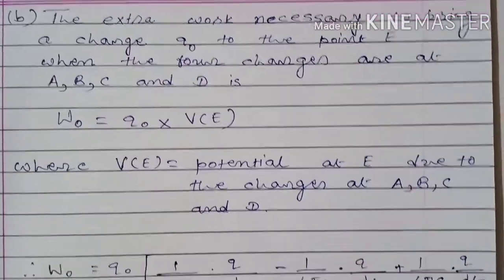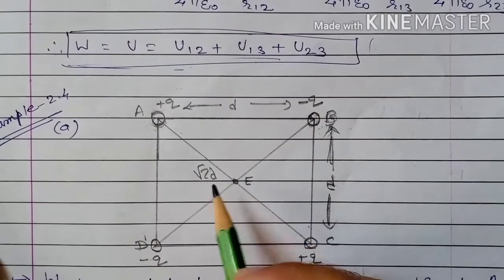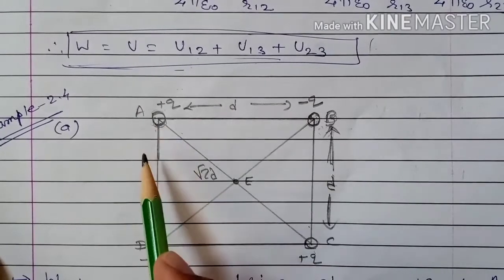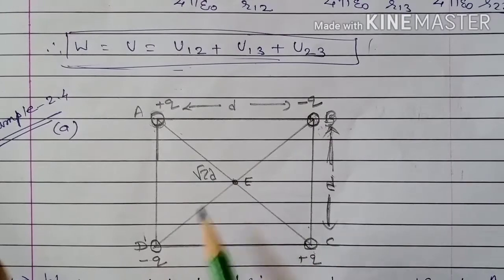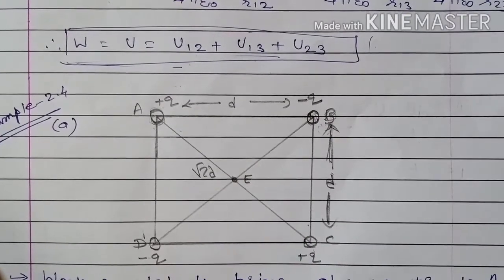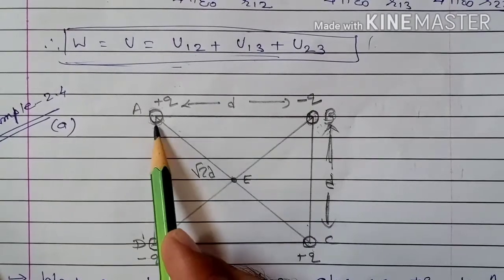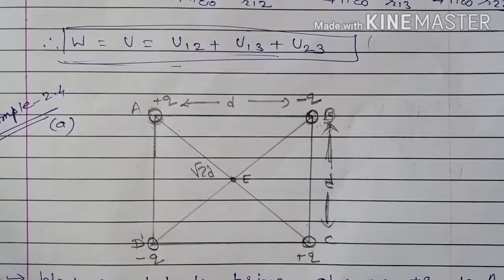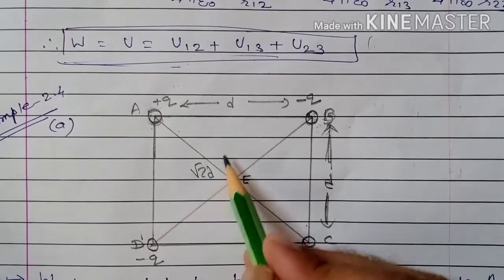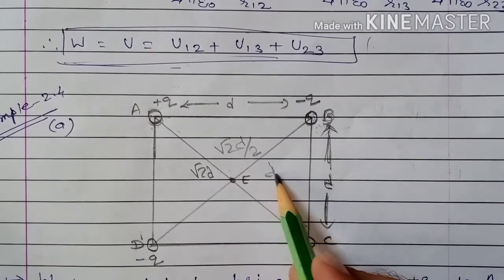So for that, we have to find potential at point E due to first charge, due to second charge, due to third charge and due to fourth charge. Here distance between A and E, B and E, C and E and D and E is the same, that is root 2 d by 2, that is nothing but d by root 2.